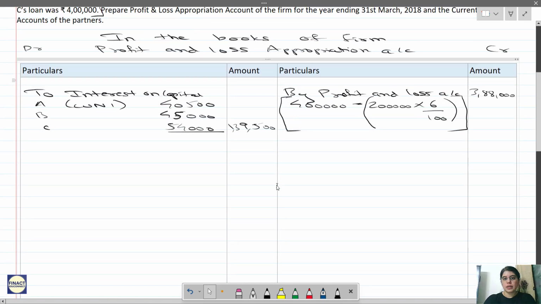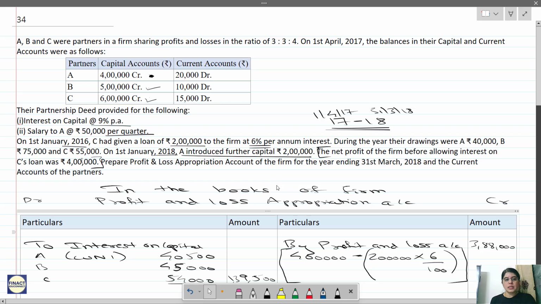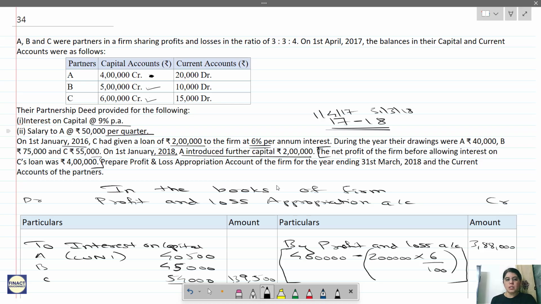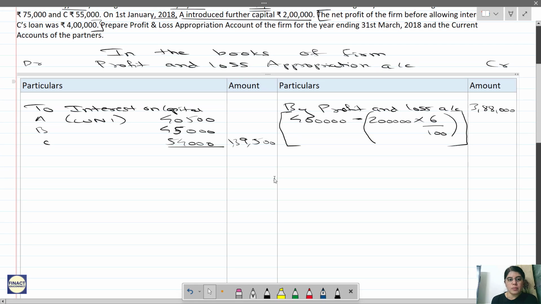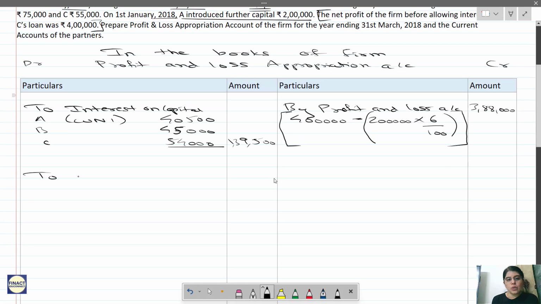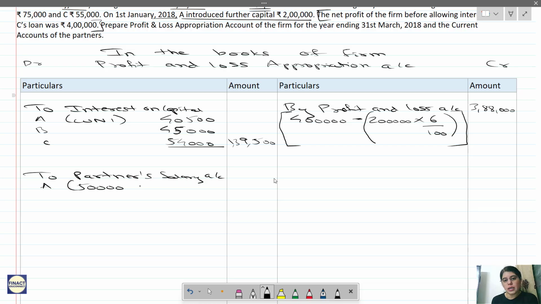Now the next one. Salary to A per quarter is 50,000. So how much will it be for the year? To partner's salary account, we are giving it to A. So 50,000 into how many quarters are there? 4. So it comes to 2 lakhs.